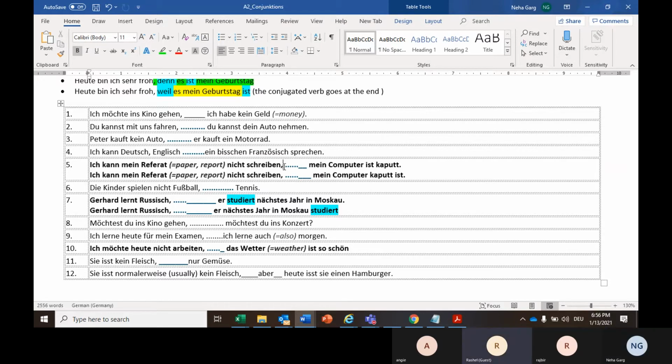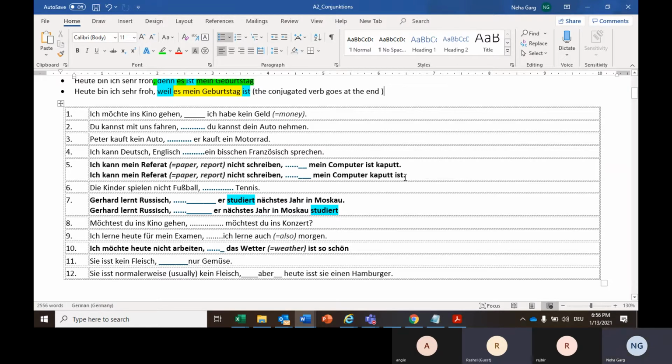Ich kann mein Referat nicht schreiben, denn mein Computer ist kaputt. Sehr schön. And then: ich kann mein Referat nicht schreiben, weil mein Computer kaputt ist. Here, it means "while" or "when" my computer is kaputt.